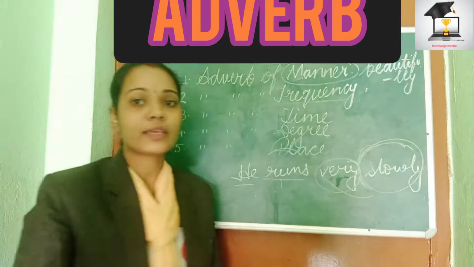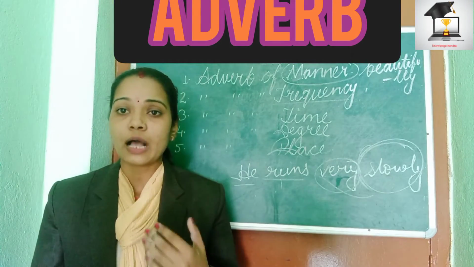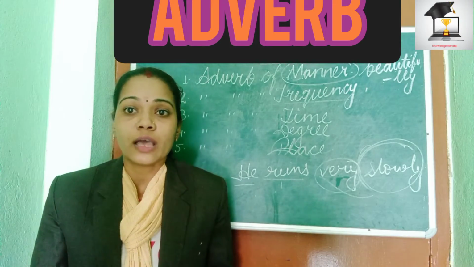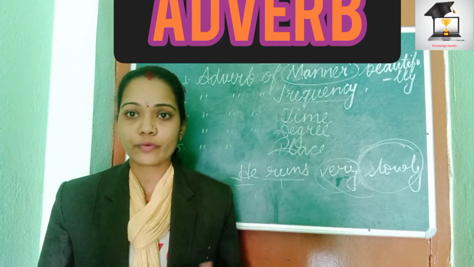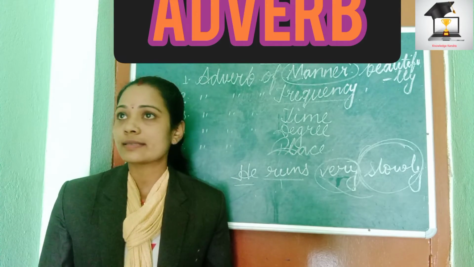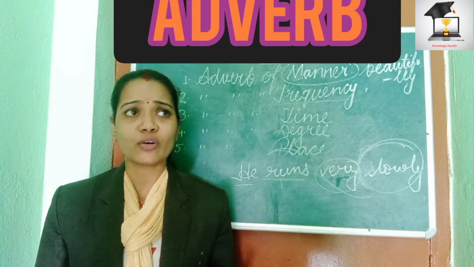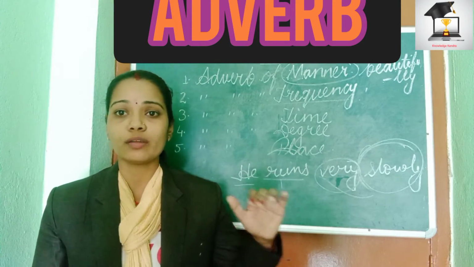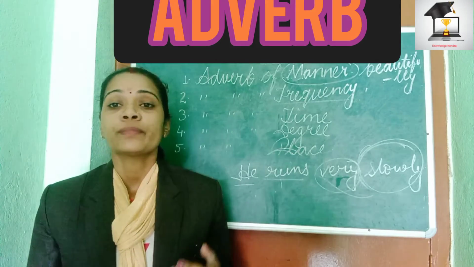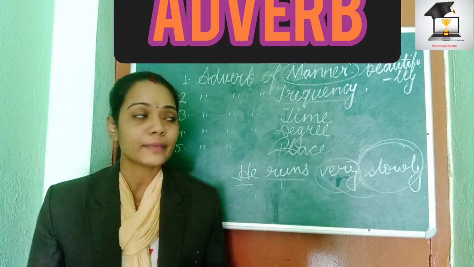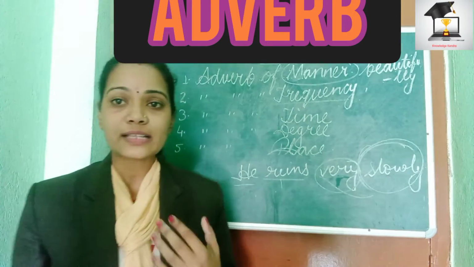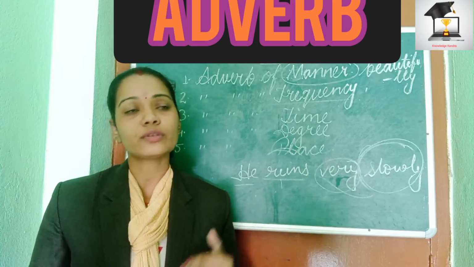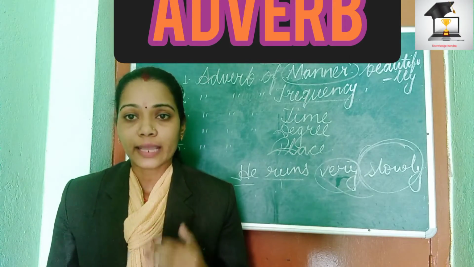Next we have adverb of frequency. Adverb of frequency talks about how often. How often do you do your work? How often do you go? Like, I always go to school. I always try to record my videos for education purpose. I often talk to the people who like me. So often, always, all these words will come in adverb of frequency, which tells us how often an action is done.